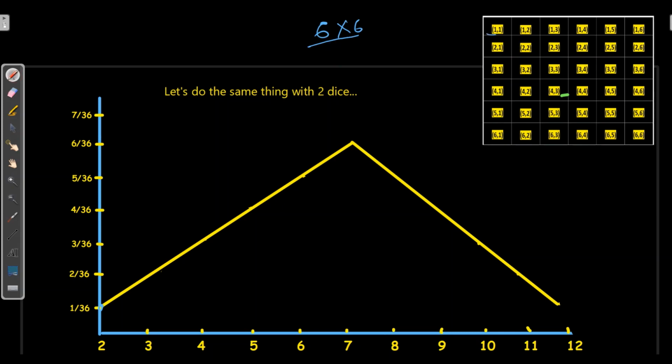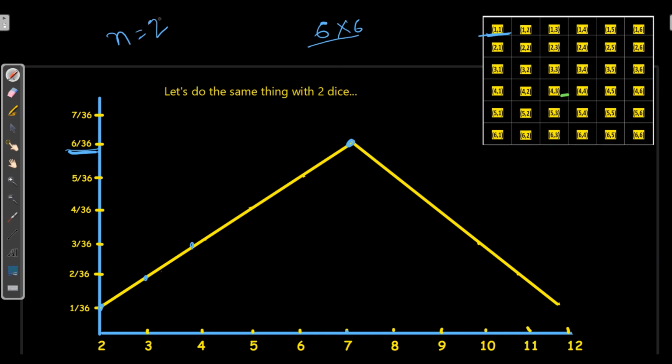For getting 2, we need 1 on each dice. So it's 1 by 36. For 3, it will be 2 by 36. For 4, 3 by 36. And the major probability, of 7 coming, will be 6 by 36. Then it will decrease. So here the sample size was 2.